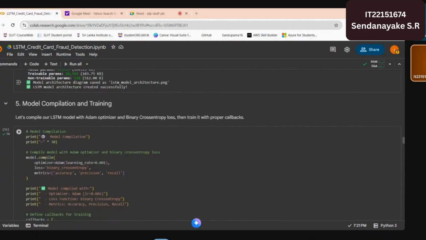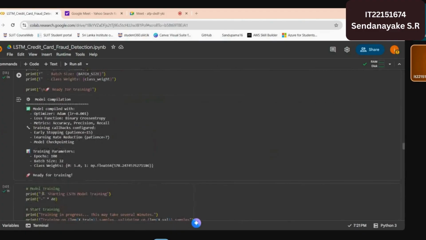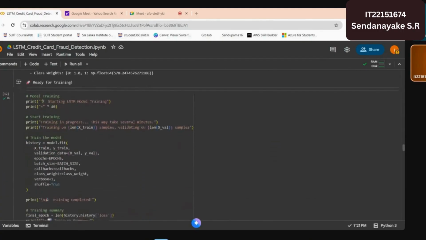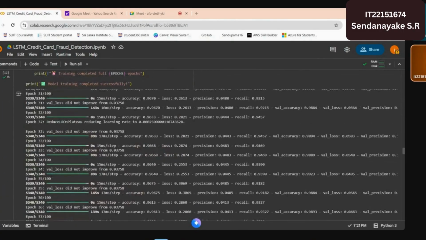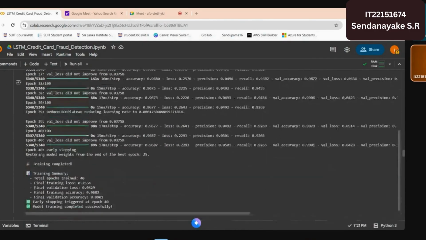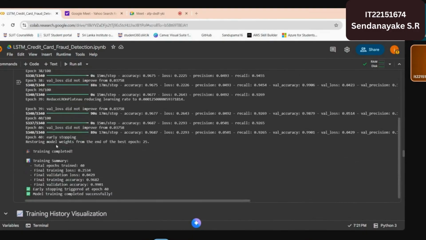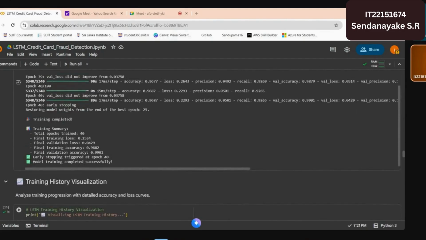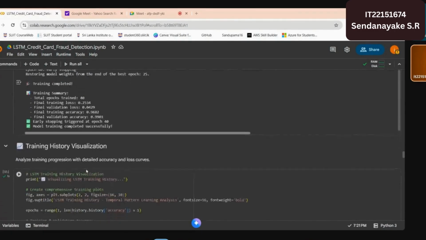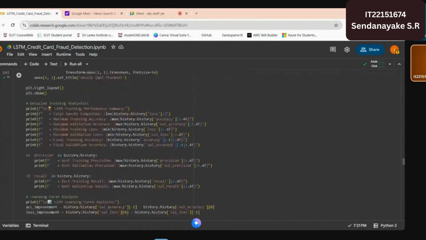In this one, model compilation and training. This is model compilation. The model is compiled with a loss function and metrics such as accuracy, precision, and recall. In model training, I used 100 epochs, but it only trained 40 epochs because I used early stopping. It's showing training loss, validation loss, and training accuracy like this. This is the training history visualization.